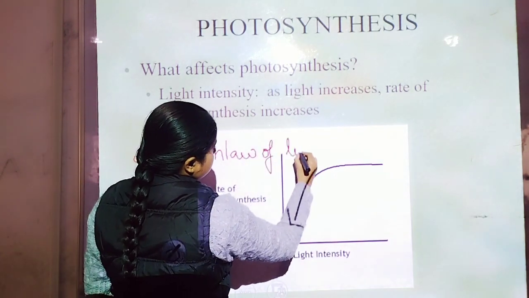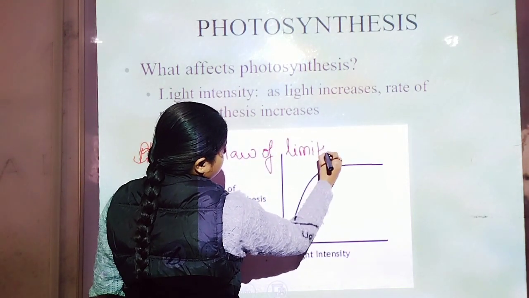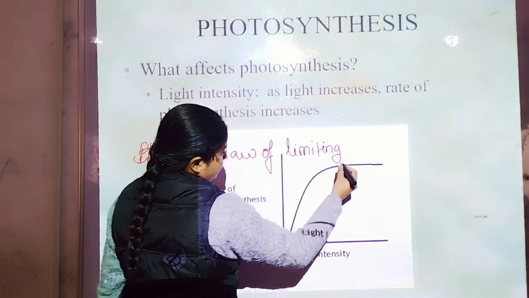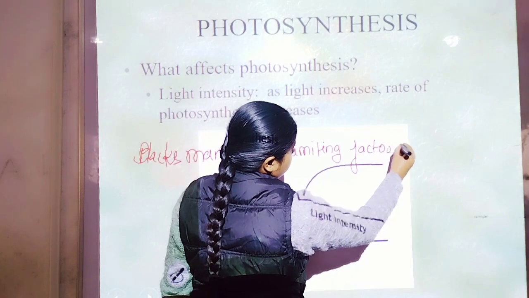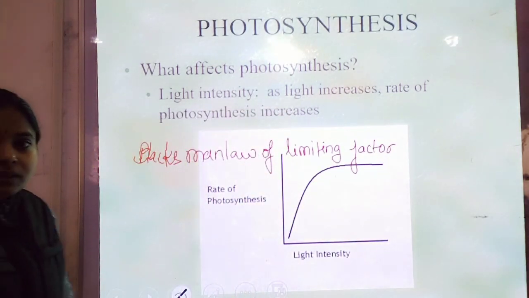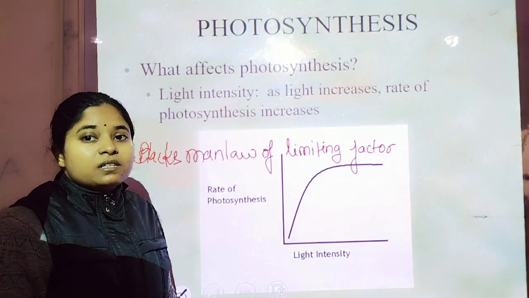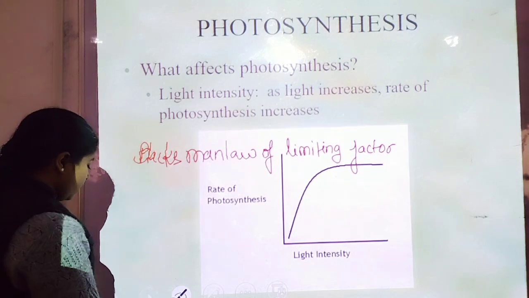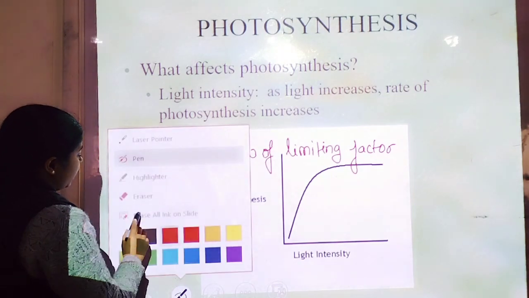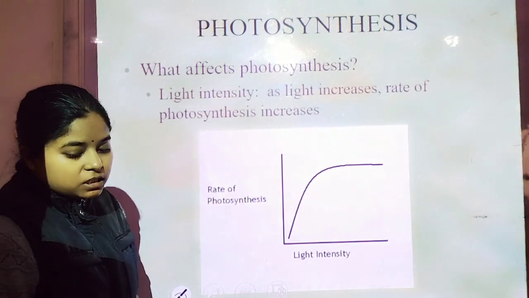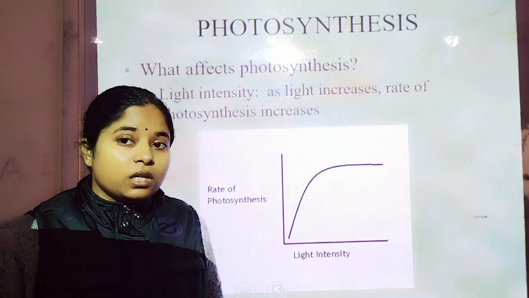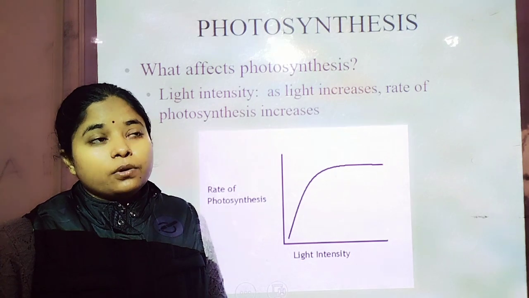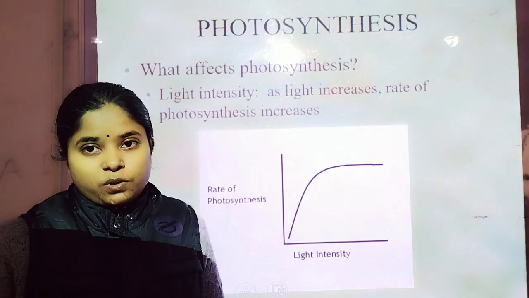Blackman's law of limiting factor. According to Blackman's law of limiting factor, he states how other factors inhibit or increase the photosynthesis process.